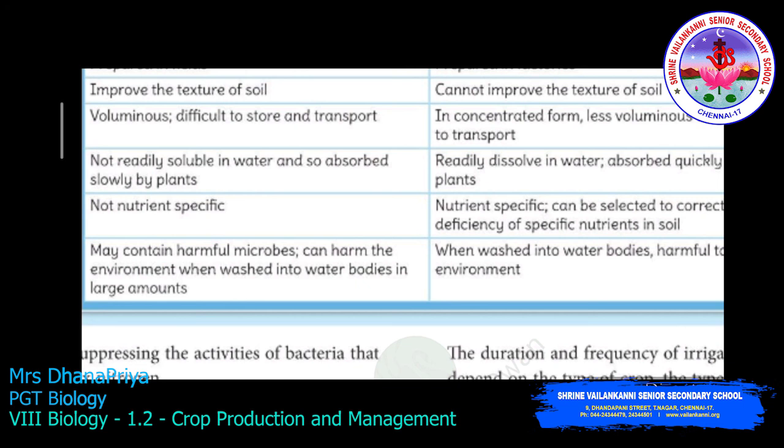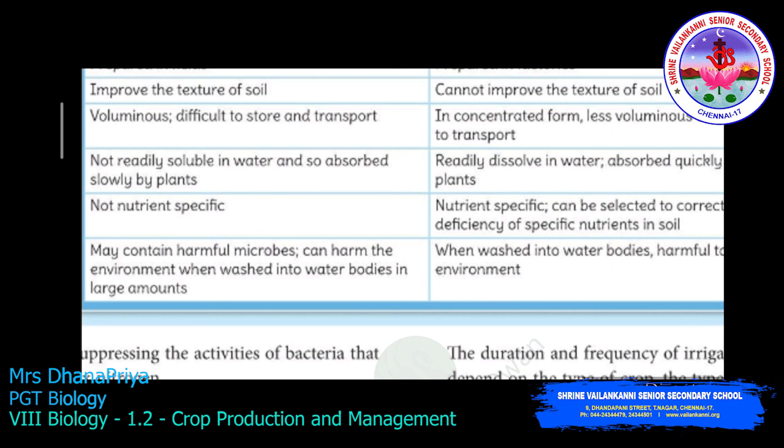So like a human being, if we lack something, what happens? For example, if I have an iron deficiency, what happens? We will consume lots of dates. Or if we go to a doctor, the doctor will prescribe some vitamin tablets, right? In the same way, if the plant lacks any nutrient, we can easily give that particular nutrient as a tablet. That tablet is like a chemical fertilizer.